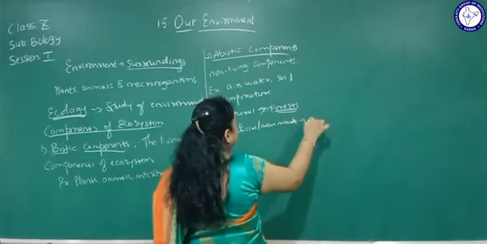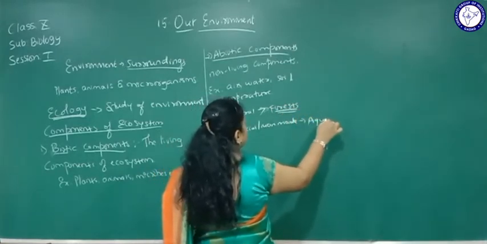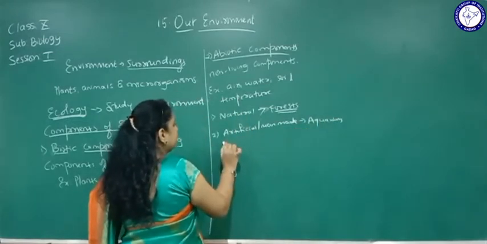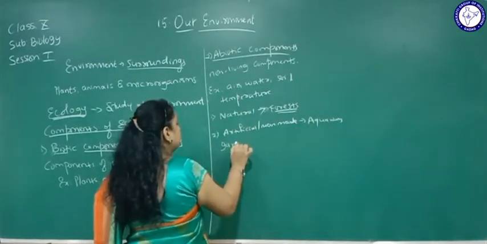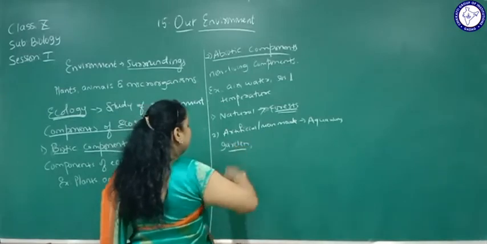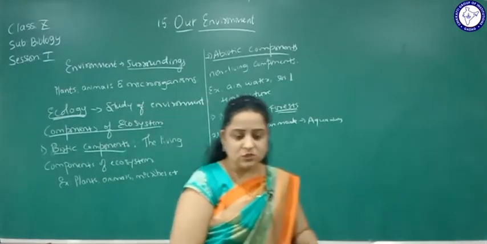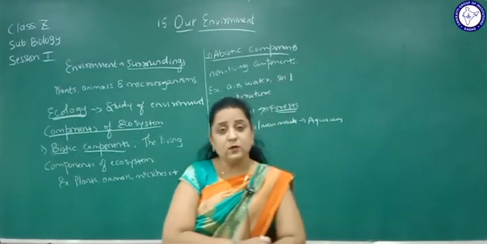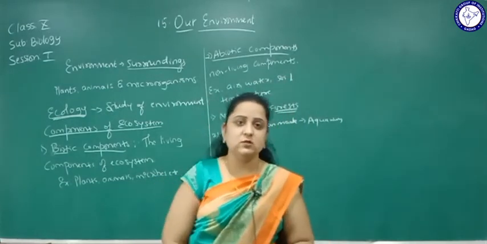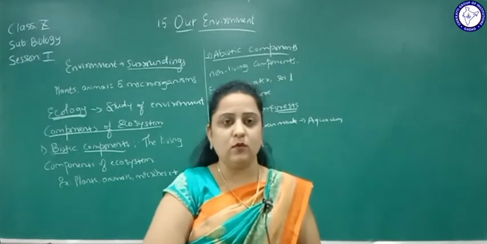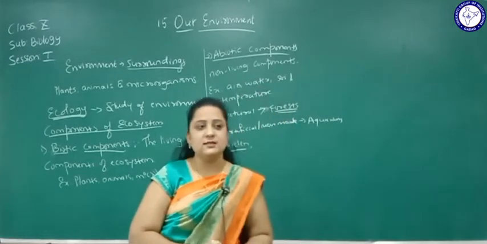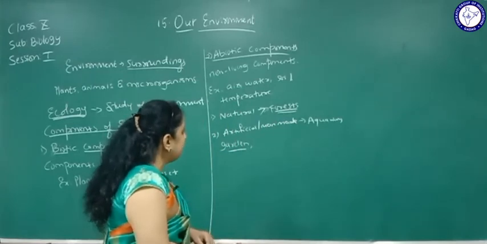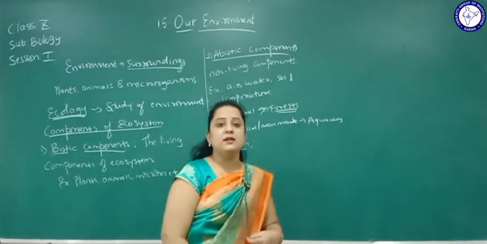Artificial or man-made ecosystem includes aquarium, or some small gardens where small plants are growing, like herbs and shrubs. So all these living organisms interact with abiotic components for their survival. Together they are called an ecosystem. So there are different ecosystems, like natural and artificial or man-made ecosystem.